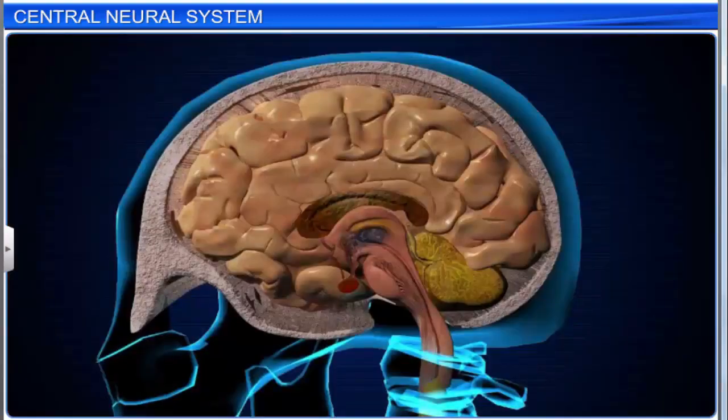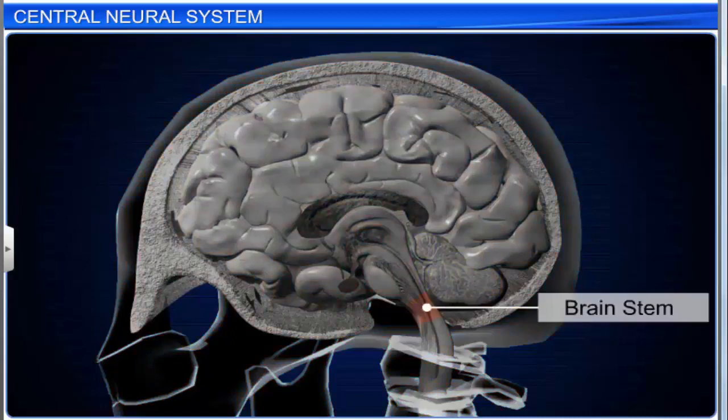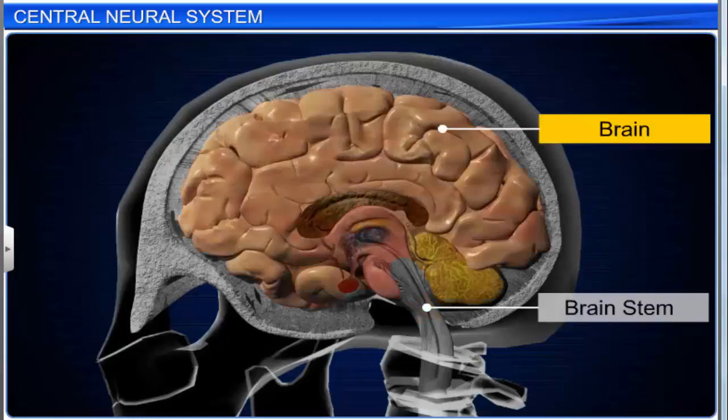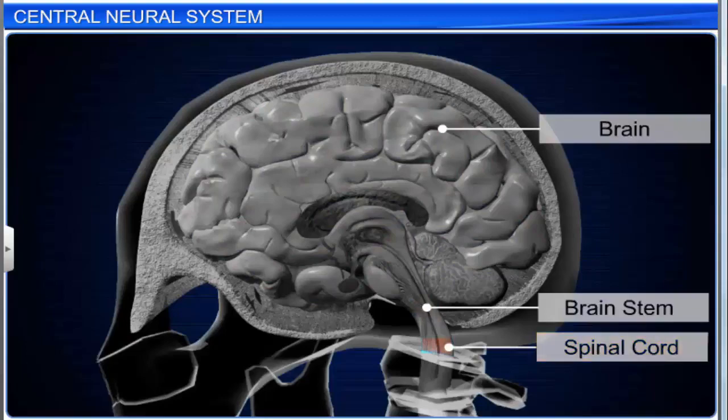The midbrain and hindbrain form the brain stem. It acts as a relay station for auditory and visual information. That is, every impulse conducted between brain and spinal cord passes through the brain stem.